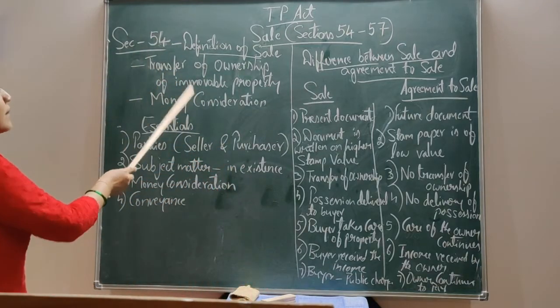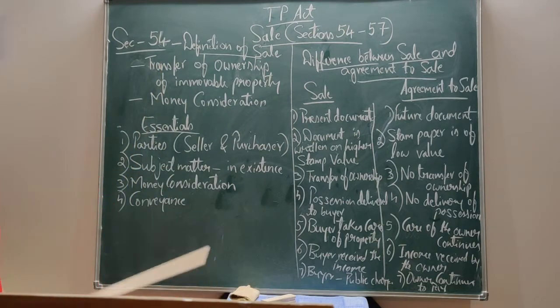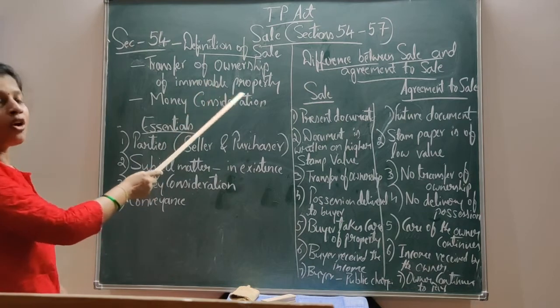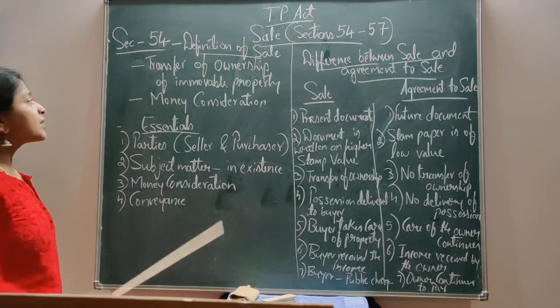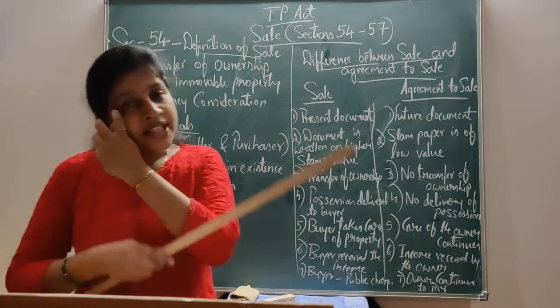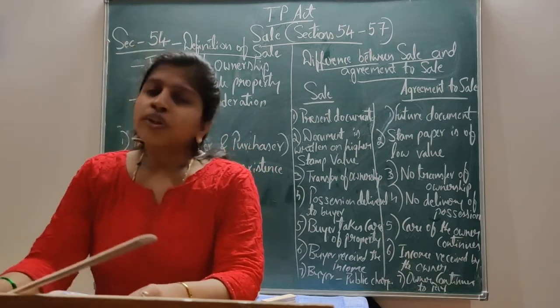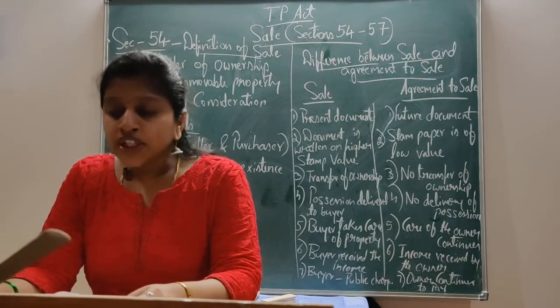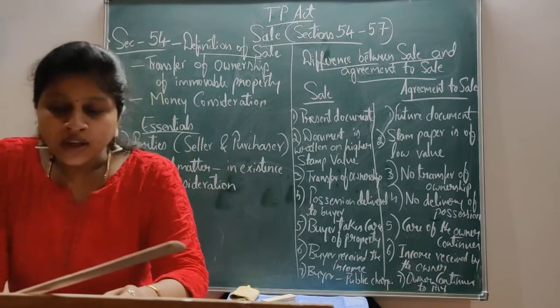There are two elements under section 54 of the Transfer of Property Act, which are necessary for the sale: transfer of ownership of immovable property and money consideration. These are the two elements necessary under the sale. Transfer of ownership, as I told you, is ownership in absolute interest in the property.